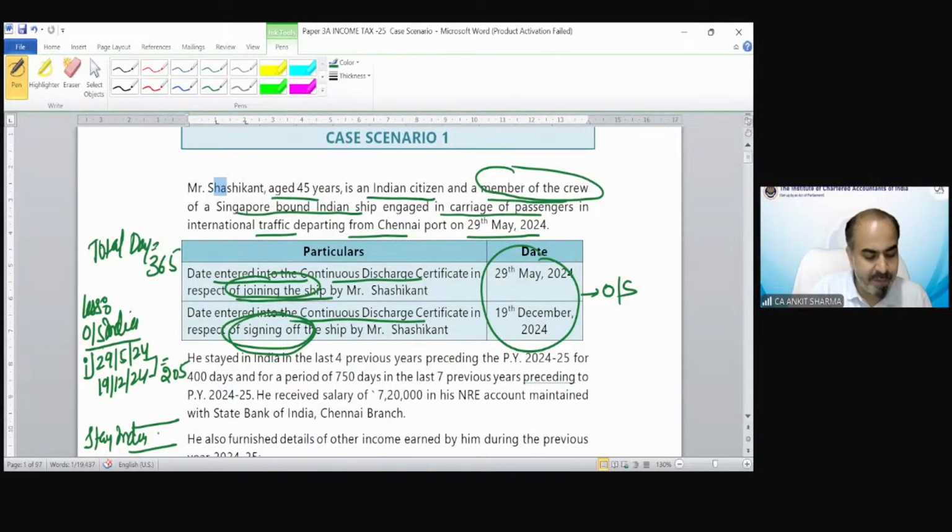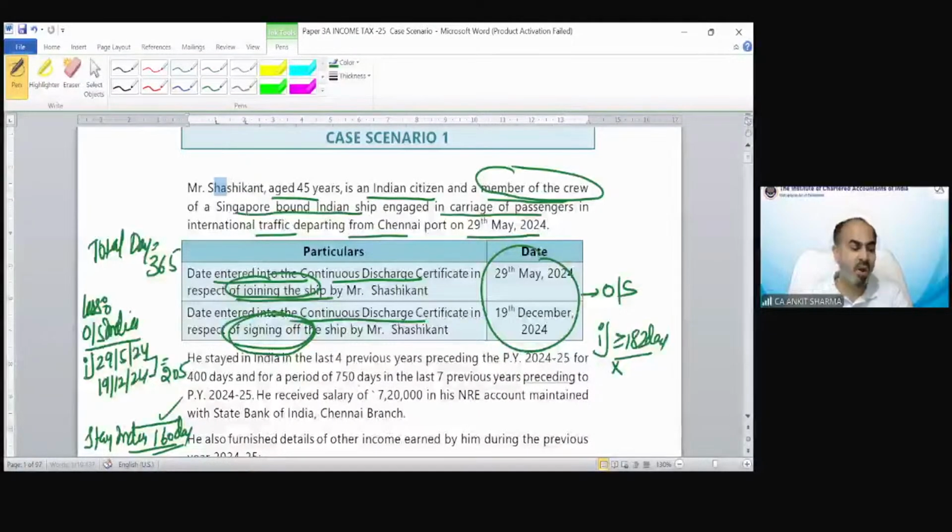The remaining number of days is 160 days. Because he is going outside India as a member of crew, only the first condition would be applicable as per special scenario cases, that is, more than or equal to 182 days in India. Because he does not satisfy that condition, why? Because he is in India only for 160 days. So he would be treated as non-resident.